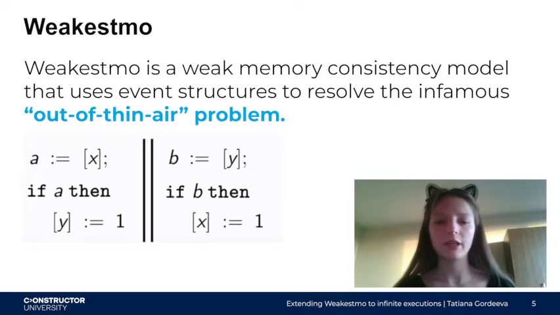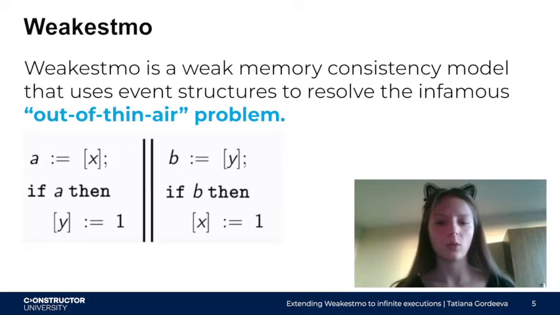Memory models try to provide some guarantees. For instance, the data race freedom guarantee, which means that if we have no data races in sequential consistency executions, then we will only get sequential consistency behaviors. So, for example, we have a program where first we read from locations x and y, and we assume that initially these locations are initialized by 0, and then we have a control dependency to some write. For this program, in sequential consistency, the only outcome we could get is A equals 0, B equals 0.